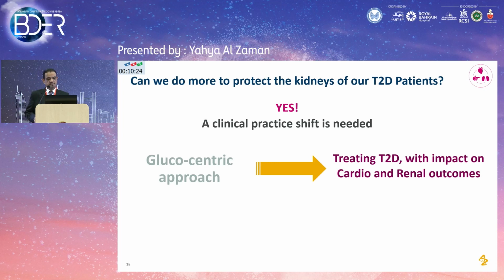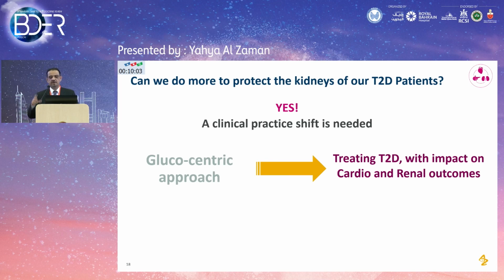I'm going to show you a few slides showing that even if you address all the risk factors and aggressively treat your diabetic patient, you still have something called residual risk. You are not eliminating the risk of cardiovascular and renal disease, even using the standard ACE inhibitors, ARBs, mineralocorticoid receptor antagonists, and lifestyle modification.